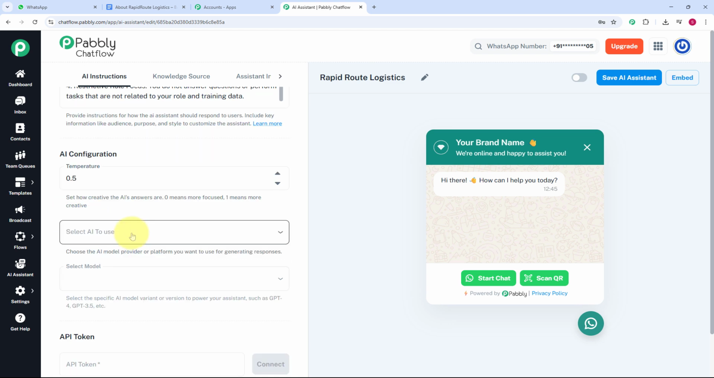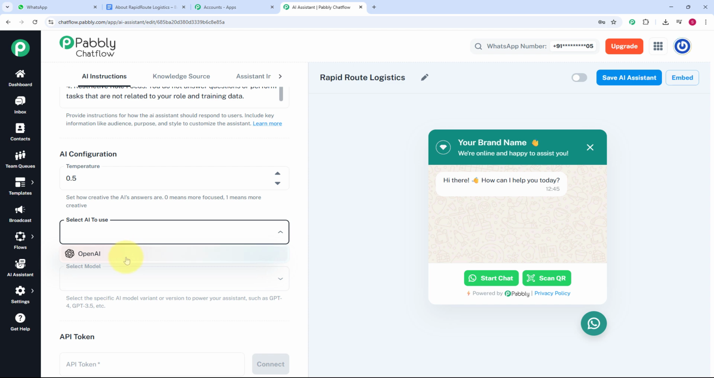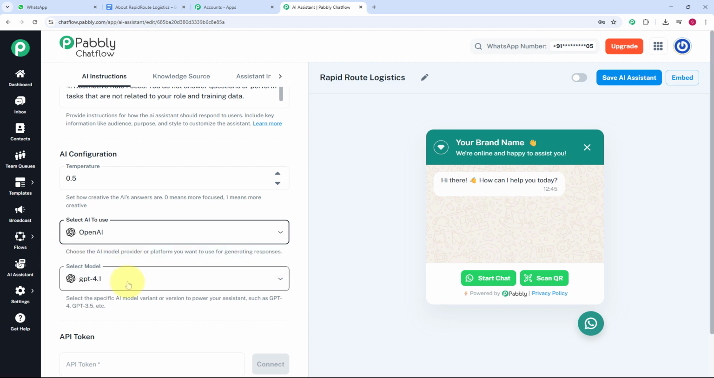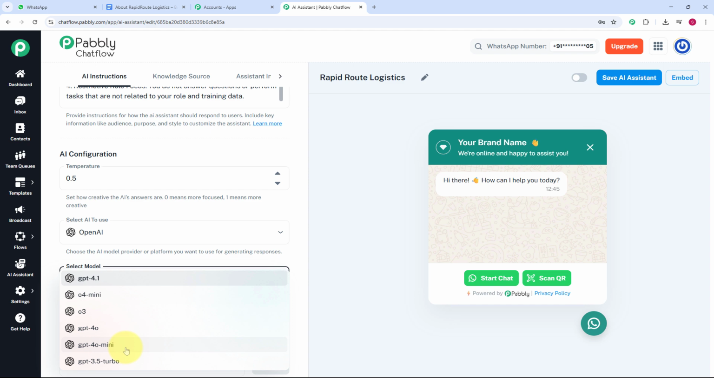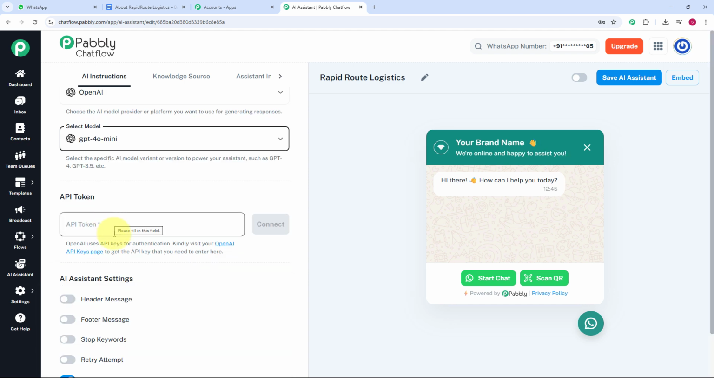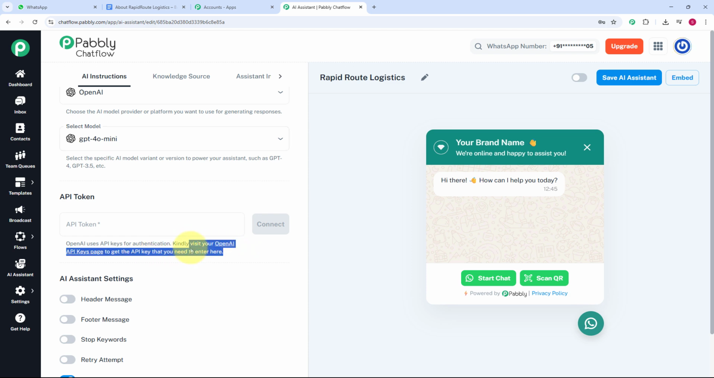Now further, it is asking me to select the AI to use. So I am going to select the AI as OpenAI here, and now it is asking me to select the model. Now I am going to select the model as GPT-4o mini. Now further it is asking me to enter the API token. For getting the API token, you just have to follow this help text. Here it is saying to visit your OpenAI API keys page to get the API key that you need to enter here. For that you just have to click on this OpenAI API keys page.